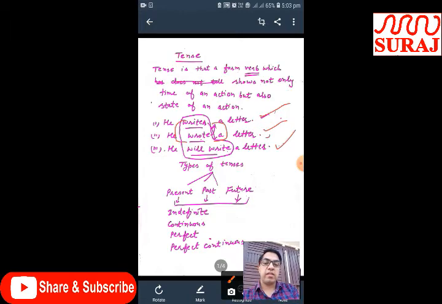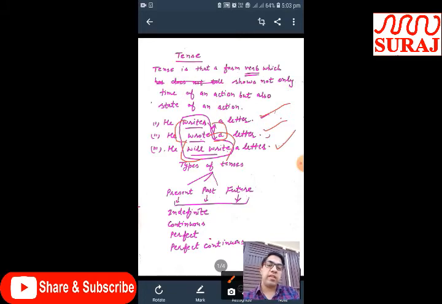Okay. A similar example we can apply with the third example. If we write wrote in place of will write, it means that the second sentence will be of future indefinite and the third sentence will be of past indefinite.